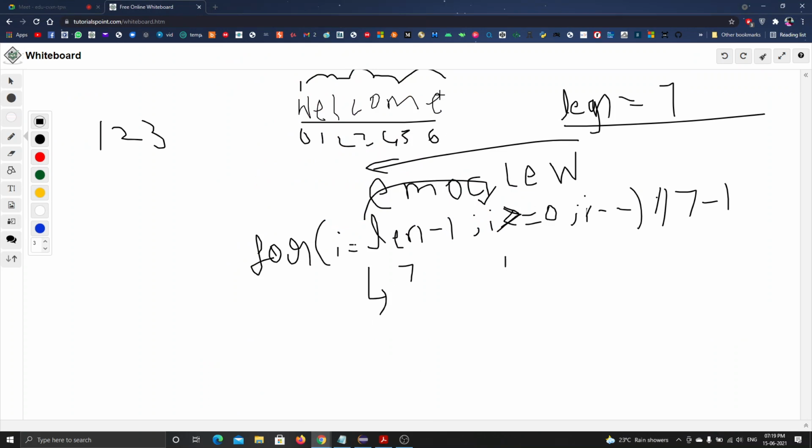I want to print this in reverse order, right? This welcome should be printed in reverse order, where the index values are 0, 1, 2, 3.